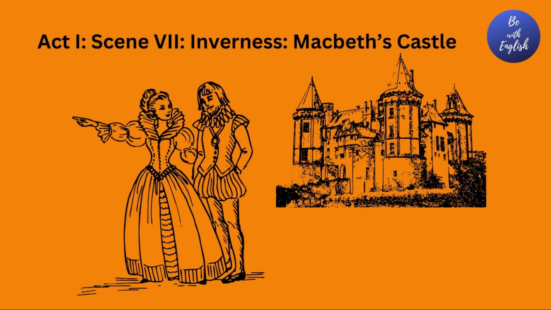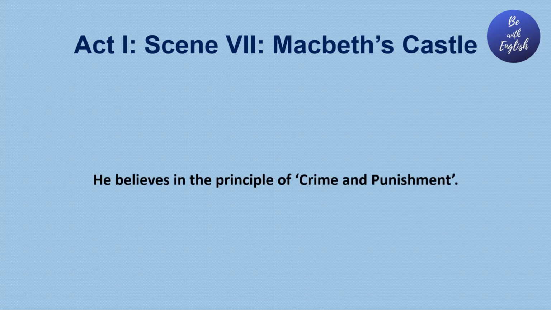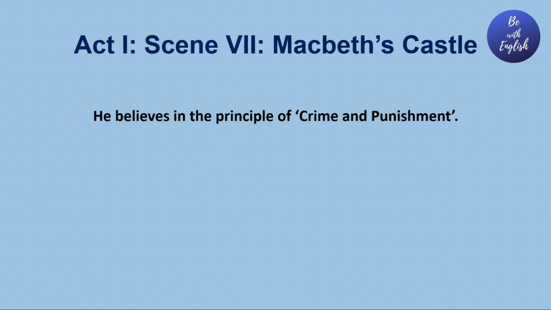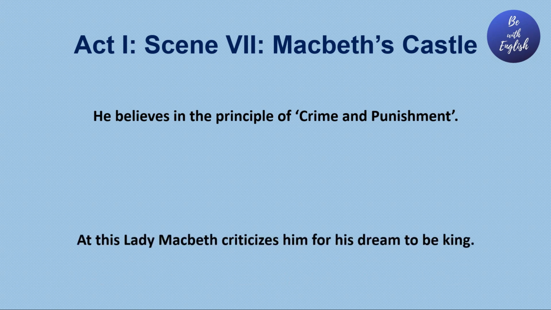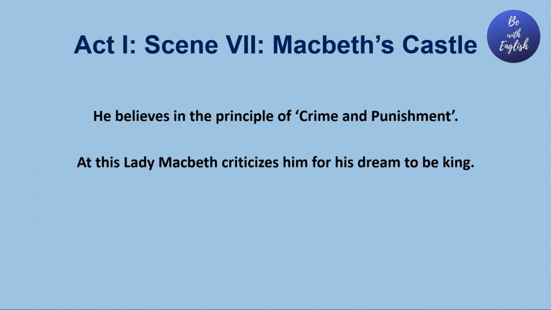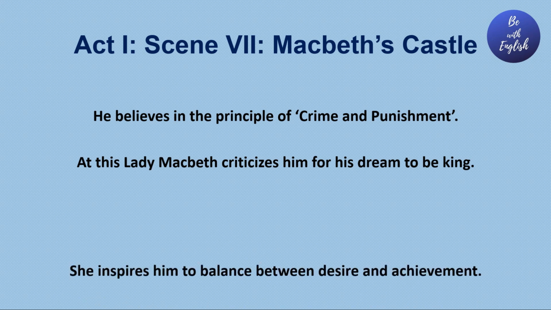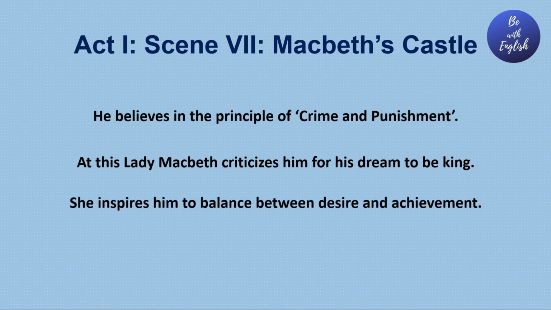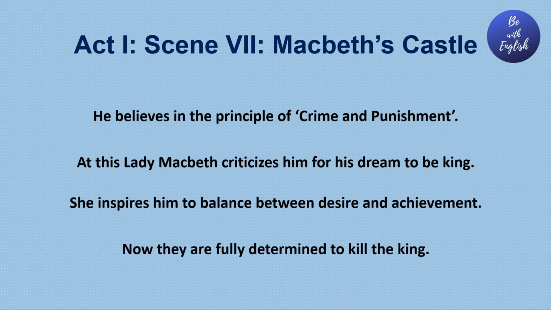Here we see that Lady Macbeth shows her anger with her husband Macbeth. She wants to kill Duncan very quickly, but Macbeth's conscience stops him to kill Duncan. He believes in the principle of crime and punishment. At this, Lady Macbeth criticizes his dream to be king. She inspires him to balance between desire and achievement. Now they are fully determined to kill Duncan.